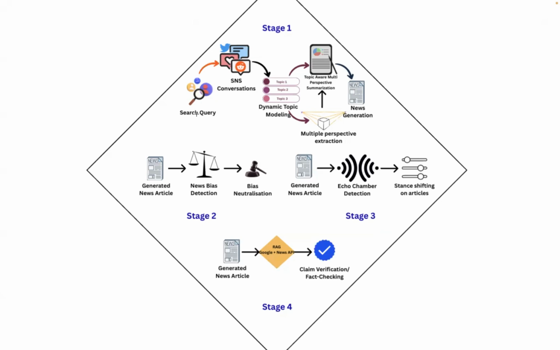And finally, we have also addressed the problem of fact-checking in news, which can be a standalone application itself. Bias detection also can be a standalone application itself. So this one application is like a mother application which combines all the standalone modules together in one application. At the end, we have generated news which is perspective enriched with all the details and updated with the news API and the web results. The facts are verified and aligned to the stances selected by the user.